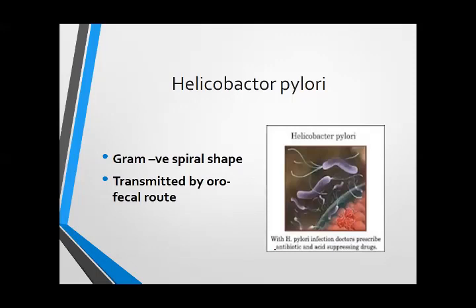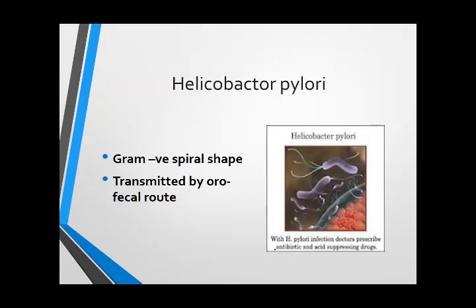H. pylori is a gram-negative bacilli. Do you know gram positive, gram negative, bacilli and cocci? Have you done your microbiology about it? Okay. So it is a gram-negative bacilli, and it is transmitted mainly by the feco-oral route. It causes injury to the mucosa and disturbs the lining of the mucosa of the gastrointestinal tract and exposes the mucosa to the gastric acid. In this way it causes the gastric ulcer.